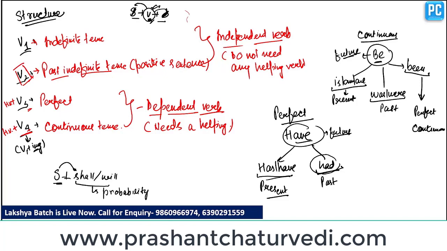Clear? So if we talk about the helping verbs of continuous tense, they are be forms. Be forms like is, am, are. Is, am, are is used in present tense, was and were when the tense is past, and base form like be is used in future tense. Clear? And one more helping verb is also there, that is been. Been is used when the tense is perfect continuous. Been represents state, not tense. That represents state, perfect continuous. If the tense is perfect continuous, present perfect continuous, past perfect continuous, or future perfect continuous.